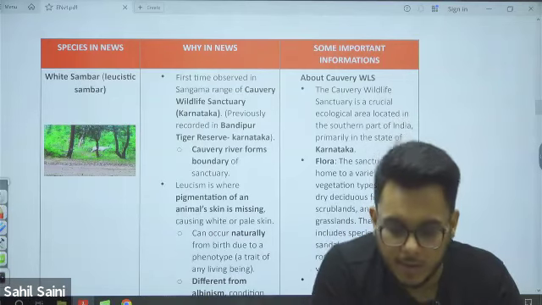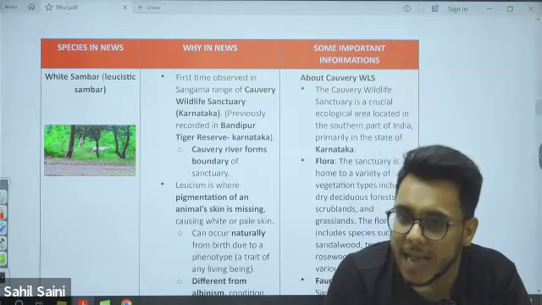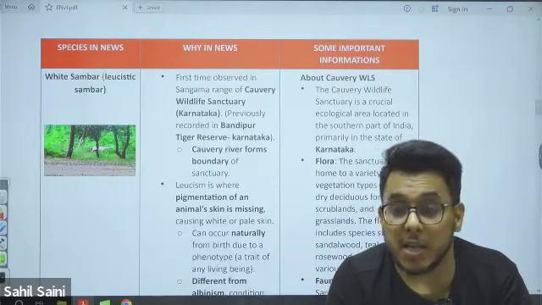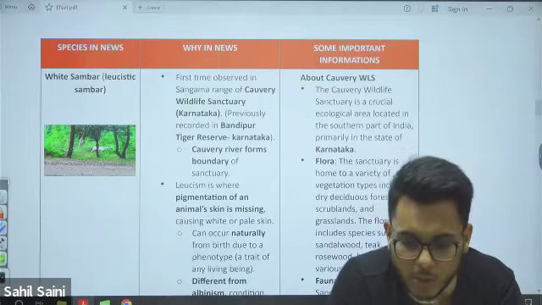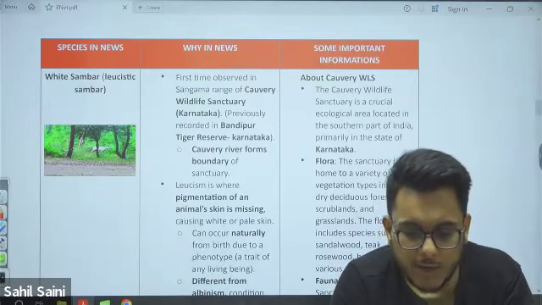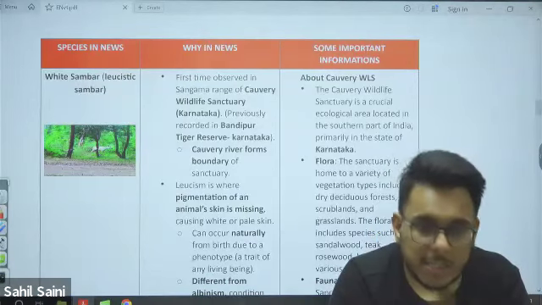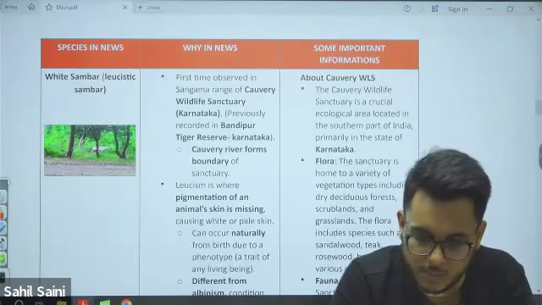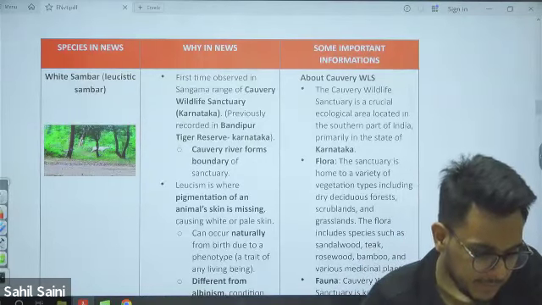Similipal Tiger Reserve was in news because it posted armed personnel to protect the white tigers found there. True or false? False. Not white tiger, melanistic tiger. Similipal Tiger Reserve is in West Bengal. True or false? False. It is in Odisha.